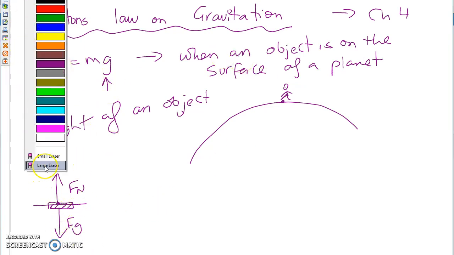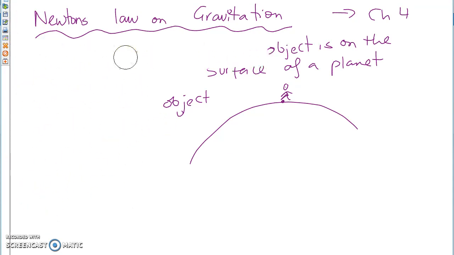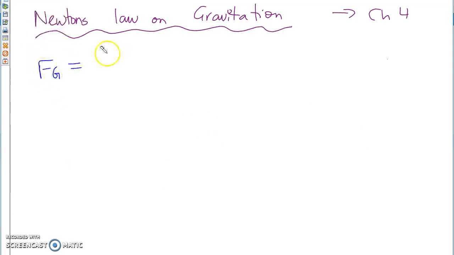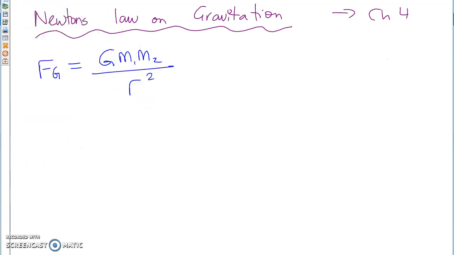So the second part of Newton's gravitational attraction is when you're far away from the surface of a planet, or if you don't know the gravity of a planet. Let's say I don't know the gravity of a planet, and I want to find out the gravitational attraction between two objects. Then he said that I will use this formula, which is G mass 1 mass 2 divided by R squared. R squared, not R2. And here, big G was a universal gravitation constant.